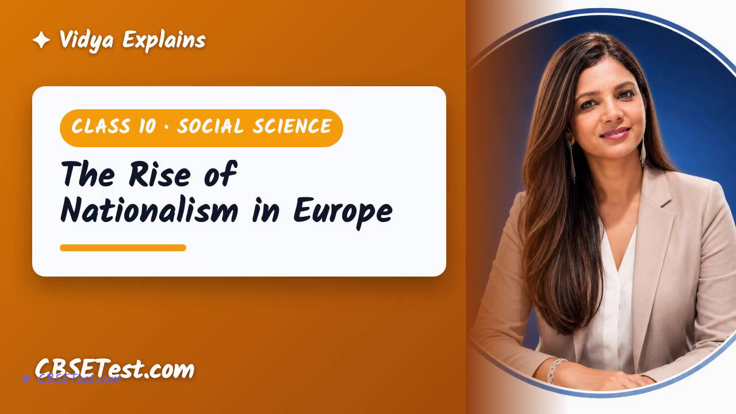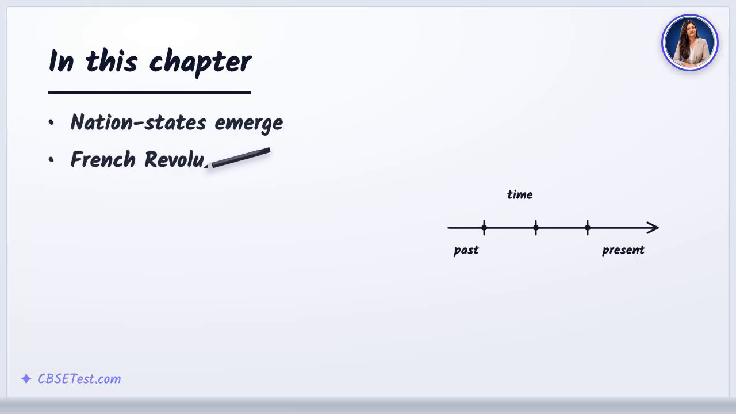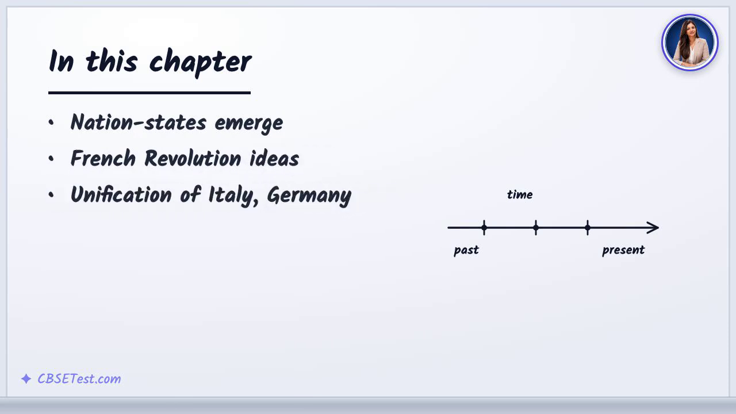Let's learn the rise of nationalism in Europe together, step by step. Welcome, I am Vidya. In this chapter, we trace how the idea of the nation-state rose in Europe during the 19th century and how peoples came together to form unified nations.